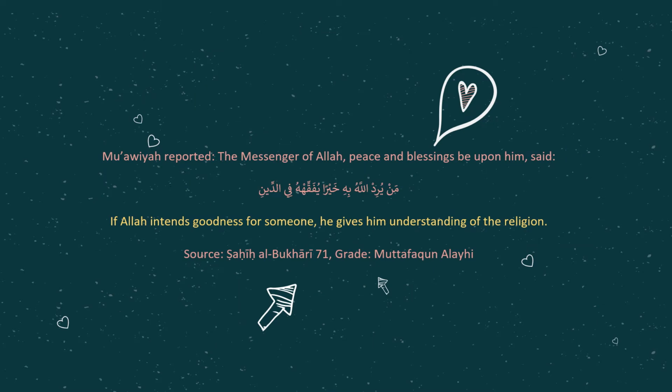First, let's have a look on this hadith. Muawiyah reported, the Messenger of Allah sallallahu alaihi wasallam said, "If Allah intends goodness for someone, He gives him understanding of the religion." Source: Sahih Al-Bukhari.